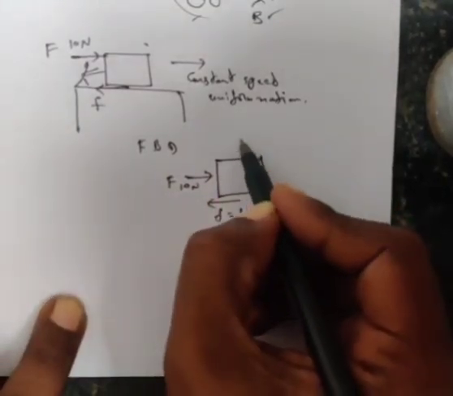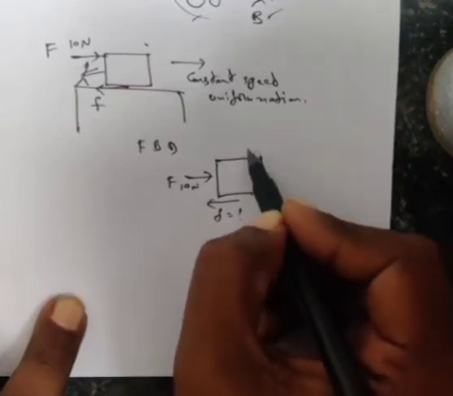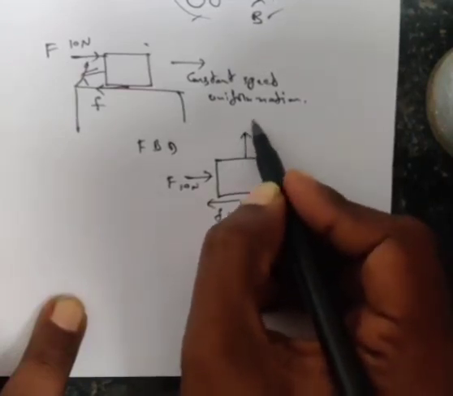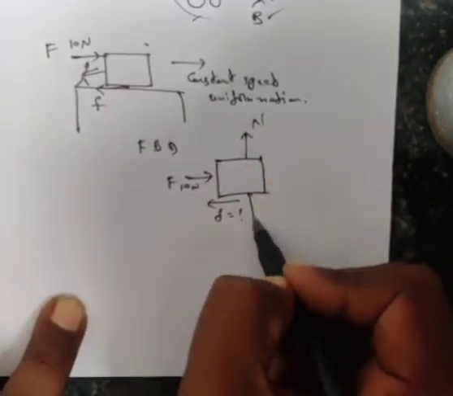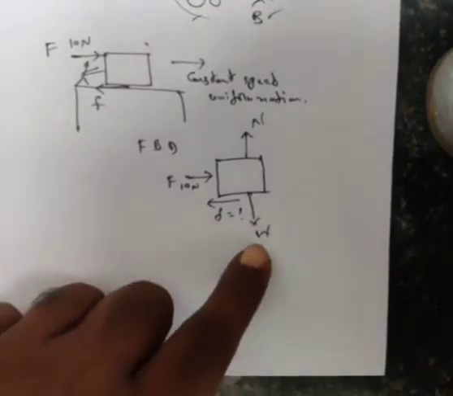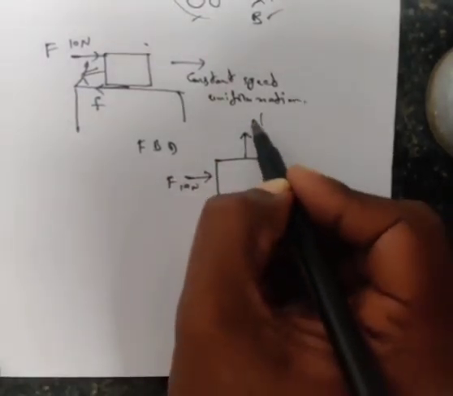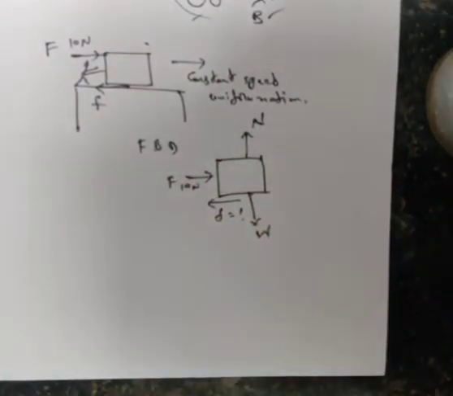Let's see the vertical direction forces. Actually there is a table. Upward, which force acts? Normal force. Downward, which force acts? Gravitational force. Gravitational force is denoted with W. Normal force is denoted with capital N, or sometimes R also.